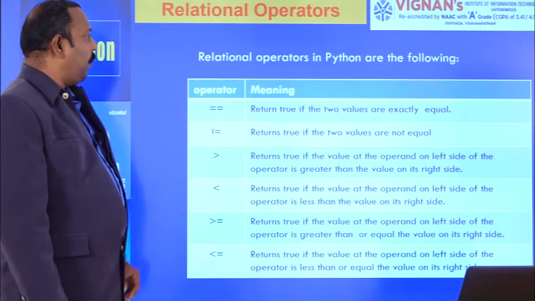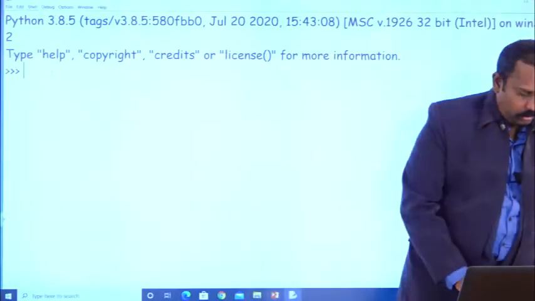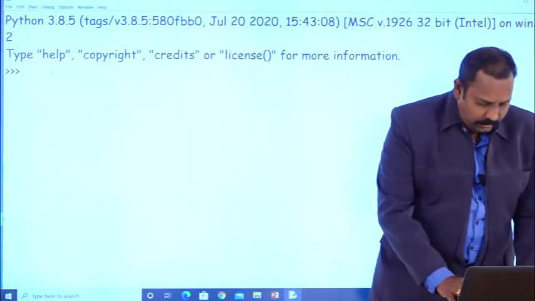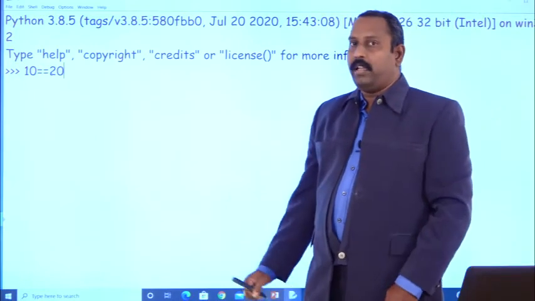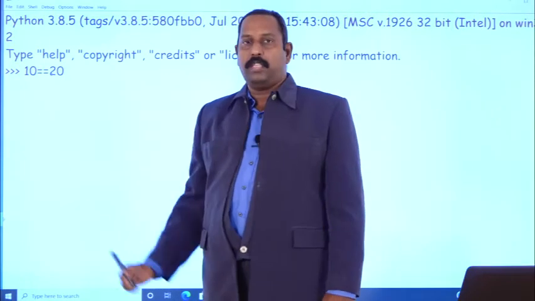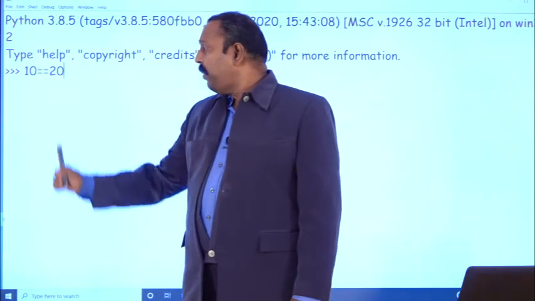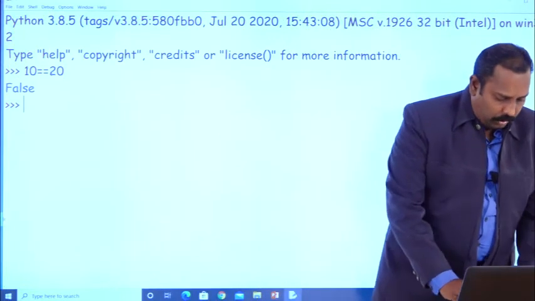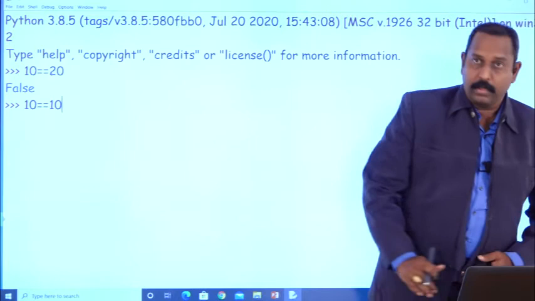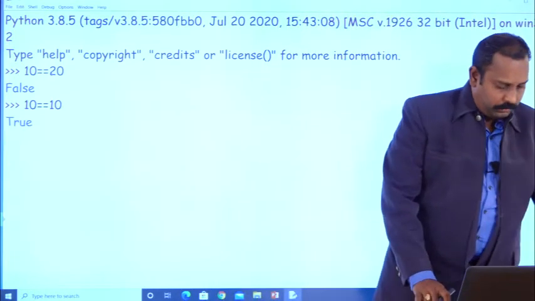We will see examples one by one. Equal to, we will see here. Suppose I have written 10 equal to 20. Here the first operand is 10, the second operand is 20. Are both equal or not? Both are not equal, so you will get false. Suppose 10 equal to 10. Both operands are equal, so you get true.